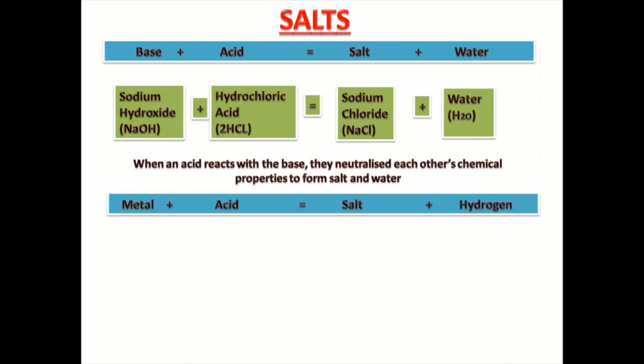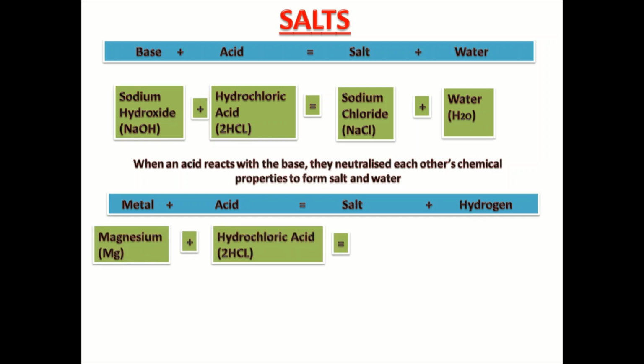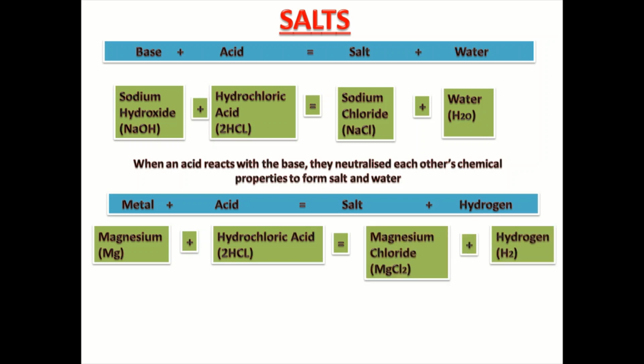The second reaction to form salt is when a metal reacts with an acid to form salt and hydrogen. Let us see its reaction. Here the metal is magnesium, which is added to hydrochloric acid, and it gives salt, that is magnesium chloride, and hydrogen. So a metal displaces hydrogen from an acid to form salt.